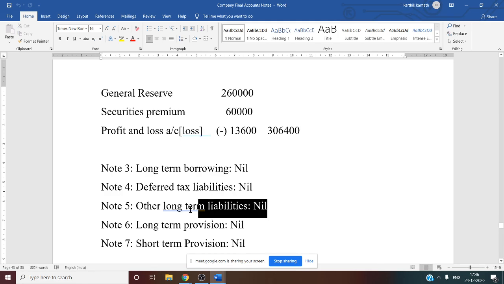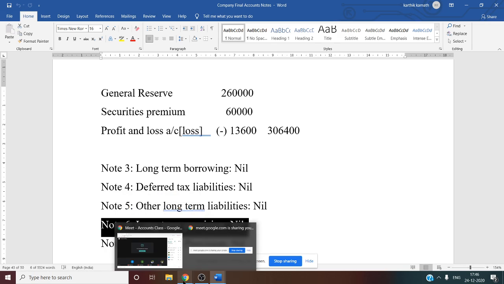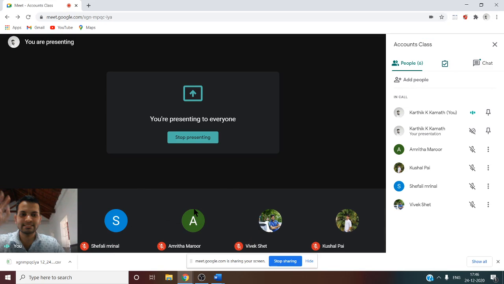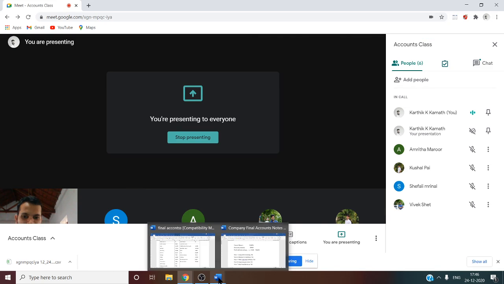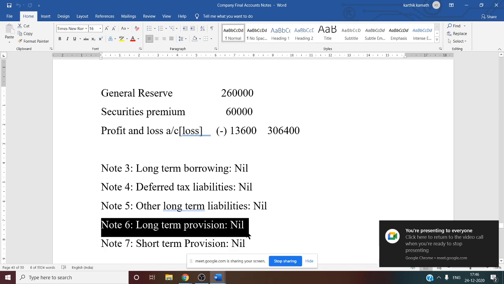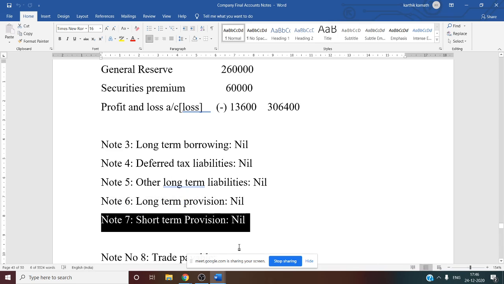Note number 5 is about other long term liability. Specified information is not available, that is why it is nil. Long term provision: if you see the previous question, there was a pension fund, a retirement scheme, which is a long term provision, but in this question it is not there, that is why it is nil. Then short term provision means usually provision for less than 1 year, and it is not given in the question, so that is why it is nil.